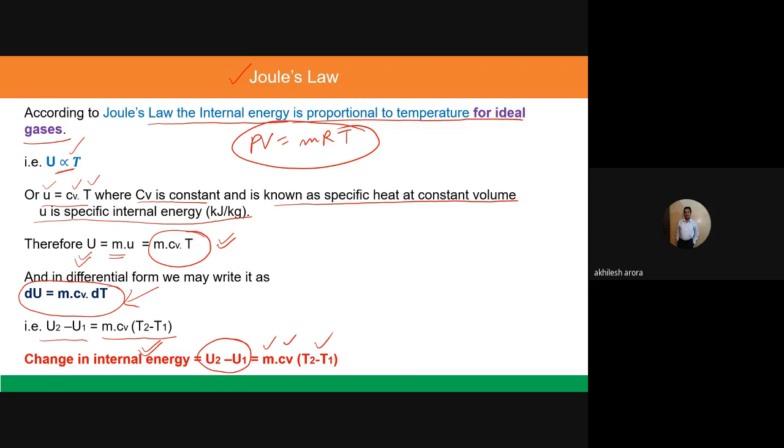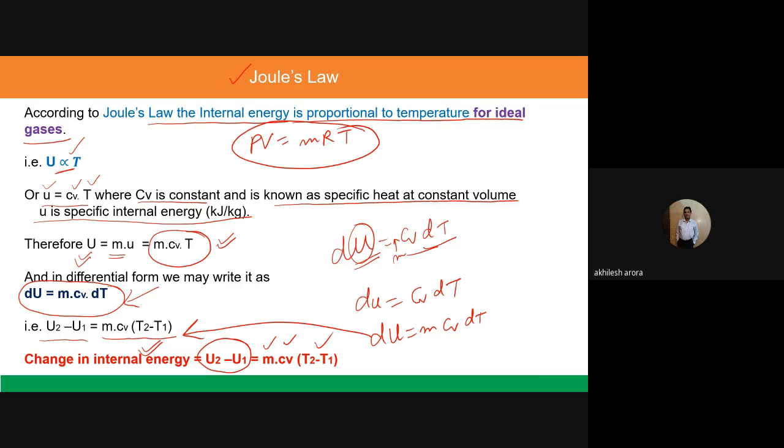So not to worry much about this. You just have to remember the equation du is equal to Cv dT. Since we have not written m here, it is the specific internal energy. If you introduce m here, then this U becomes the total internal energy of the system. So it's your understanding basically. But if we are writing small du, it should be Cv dT. If you are writing capital U, then you should write m Cv dT, and then you can integrate it to get the value as shown in this particular equation.